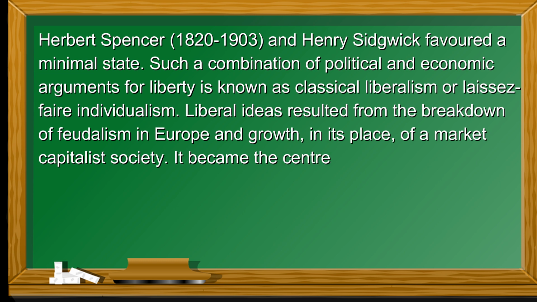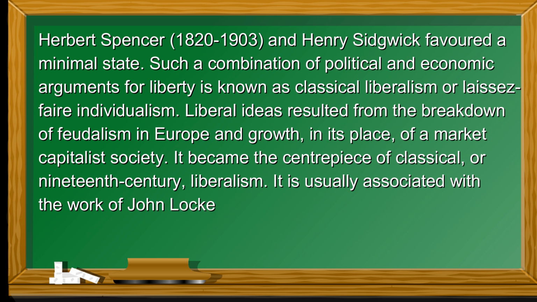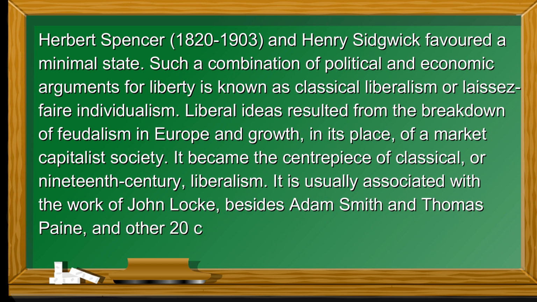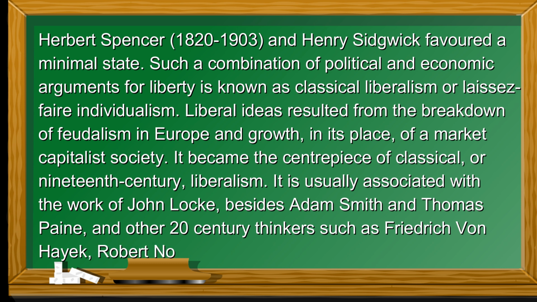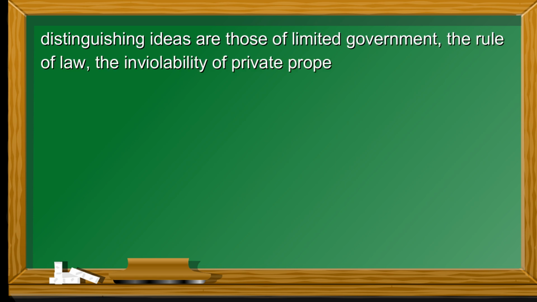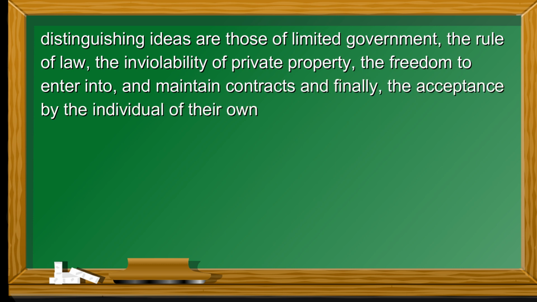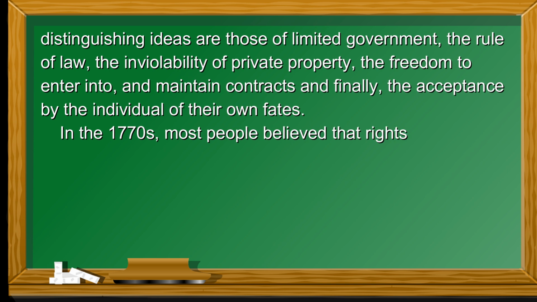Liberal ideas resulted from the breakdown of feudalism in Europe and growth, in its place, of a market capitalist society. It became the centerpiece of classical, or 19th-century, liberalism. It is usually associated with the work of John Locke, besides Adam Smith and Thomas Paine, and other 20th-century thinkers such as Friedrich von Hayek, Robert Nozick and Milton Friedman. Its chief distinguishing ideas are those of limited government, the rule of law, the inviolability of private property, the freedom to enter into and maintain contracts, and finally, the acceptance by the individual of their own fates.